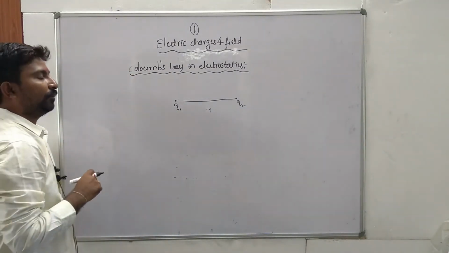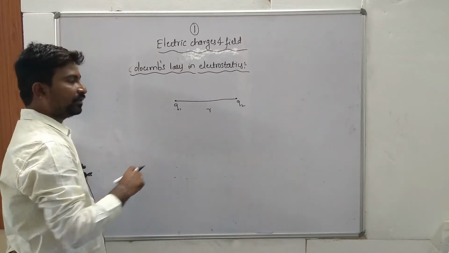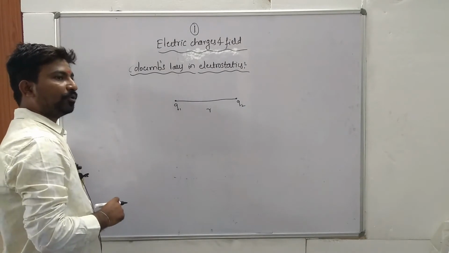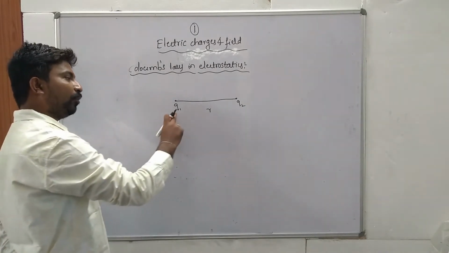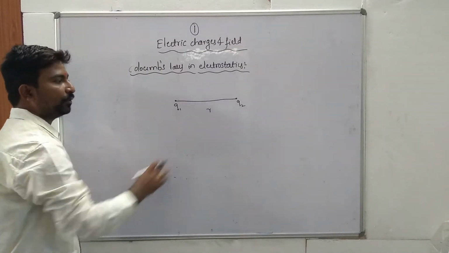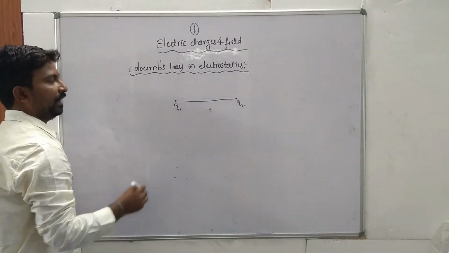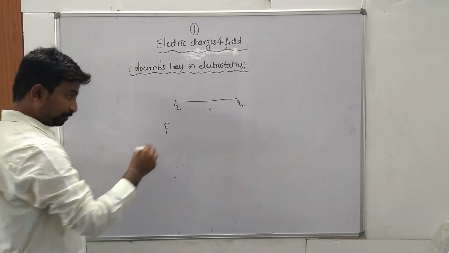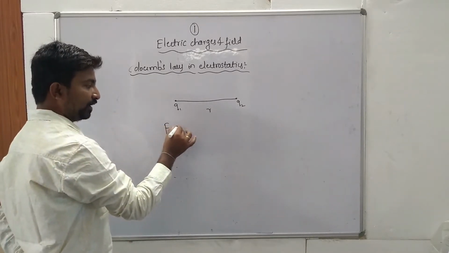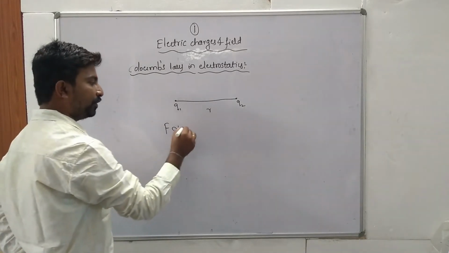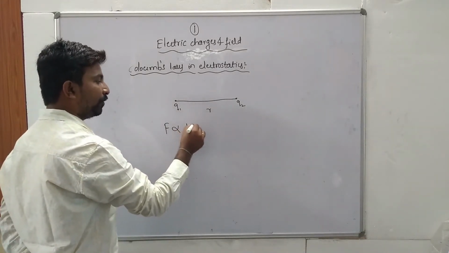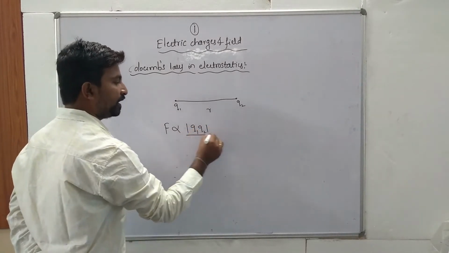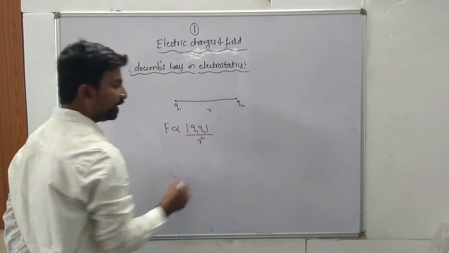So the force of attraction or repulsion between two point charges is directly proportional to the product of magnitude of the two point charges and inversely proportional to the square of the distance between them.